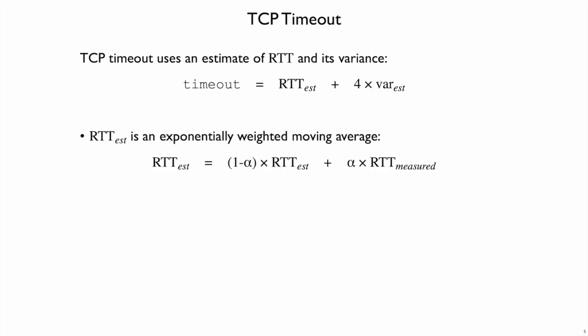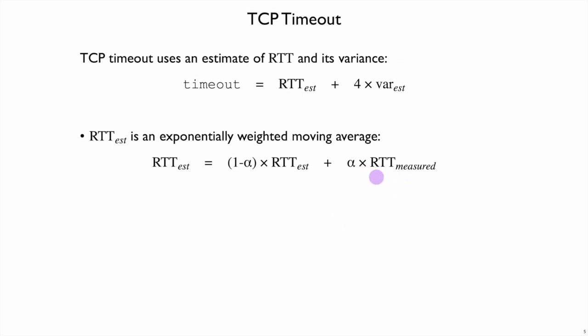The round-trip time is initially measured from that first set of packets to set up the connection, but then that round-trip time can vary as the workload of the network changes. And so newer measurements of round-trip time are going to take priority over older measurements without erasing them completely. And the way this is done is called an exponentially weighted moving average.